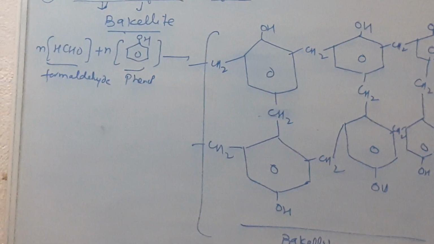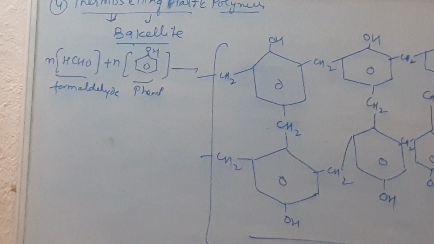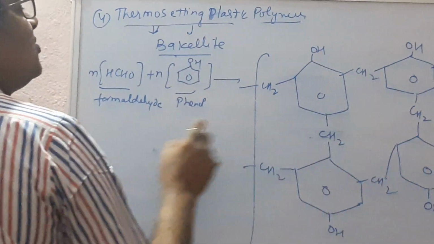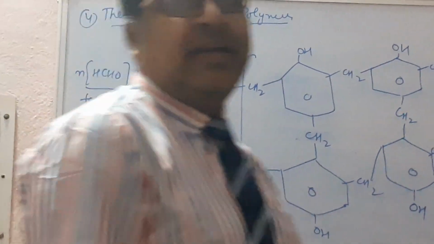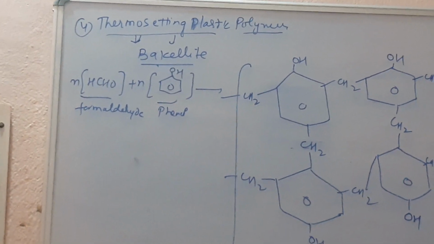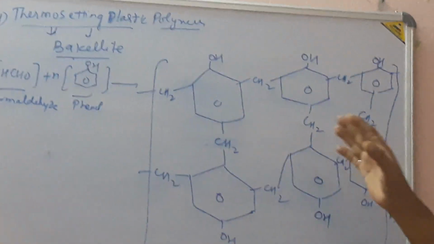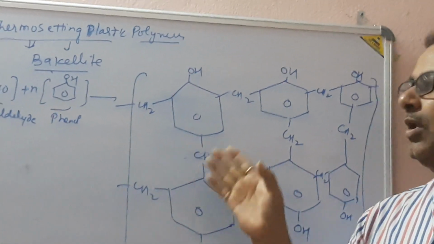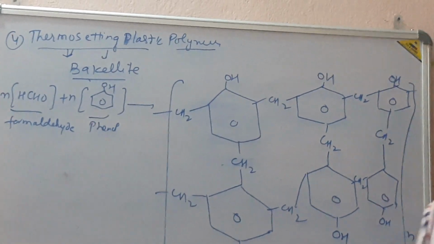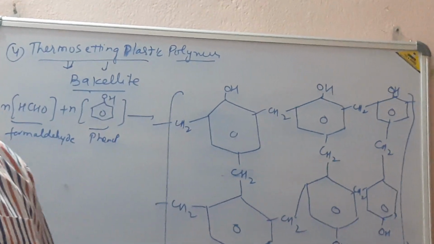This is Bakelite. It is a post-condensation polymer, that is, it releases many water molecules. So it is called a thermosetting plastic, and it is brittle and hard. These plastics can't be reused again and again. So this is the classification of polymers on the basis of intermolecular force of attraction.